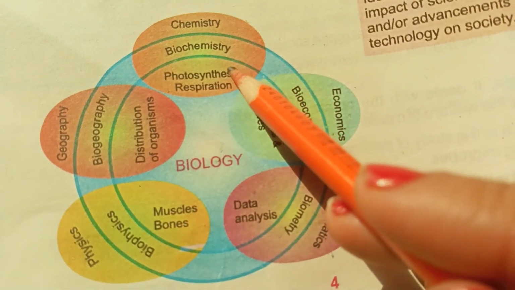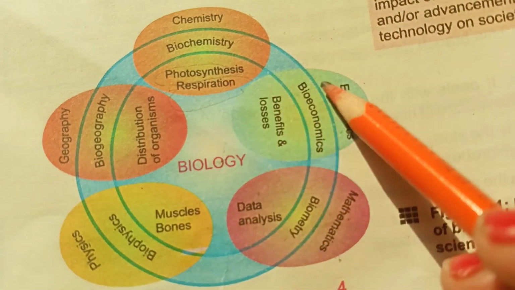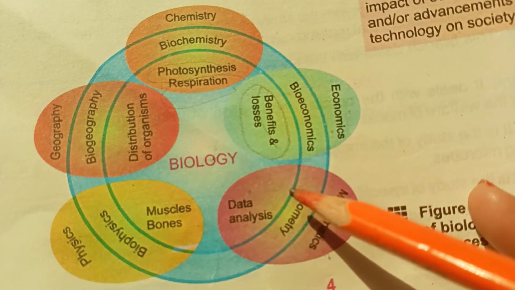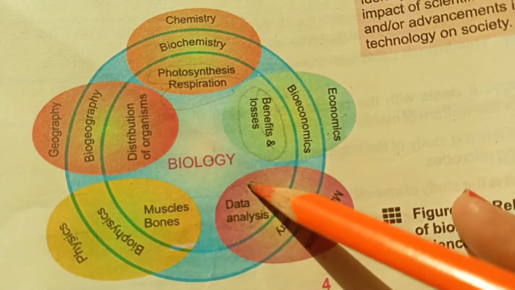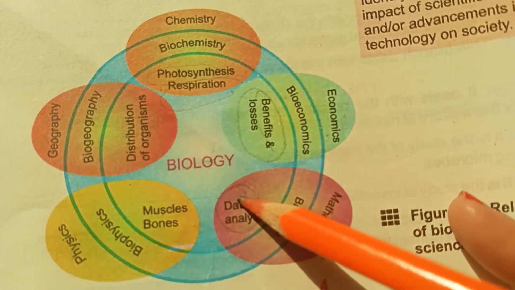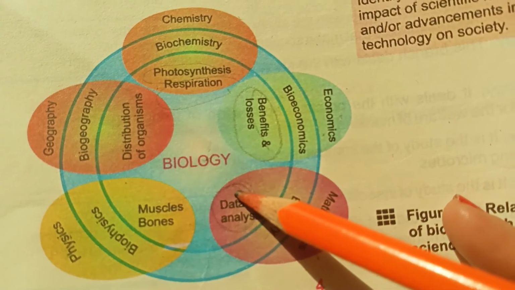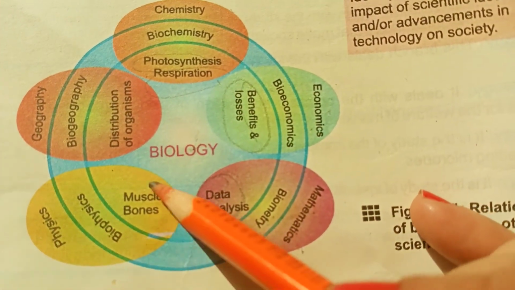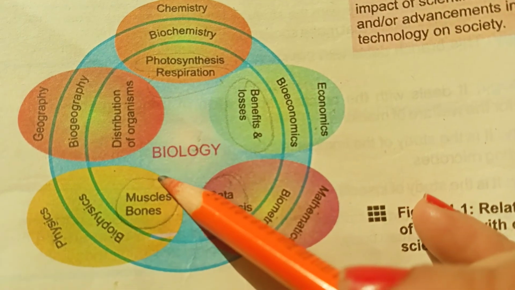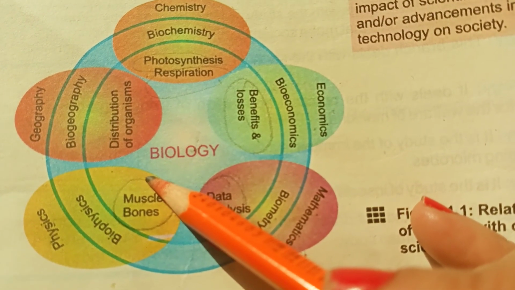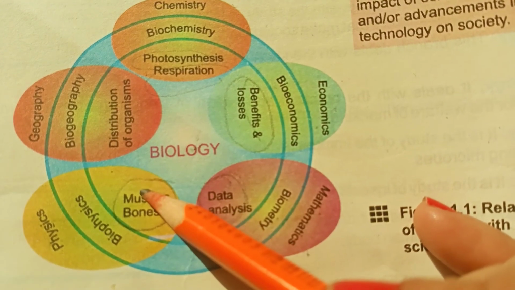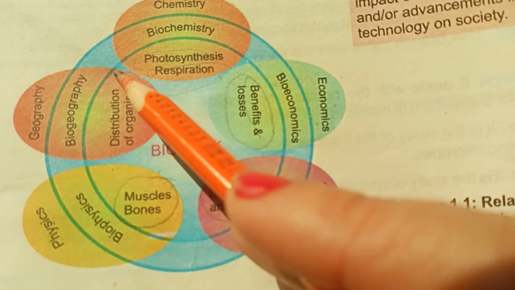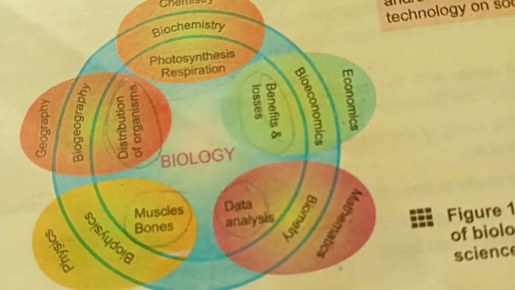Examples of biochemistry are photosynthesis and respiration. Economics का how much loss or benefit we are going to get. Biometrics, the data analysis, like analyzing the data कि COVID-19 कितना फैल गया, diarrhea कितना फैल गया, dengue, malaria, these all things. Then the physics, you know very well, the movement, law of motion, how we are moving, what is the effect of gravity on the moving, like the limbs, using your hands and the arms, these all will come under this heading. And geography, that how the organism has been distributed.